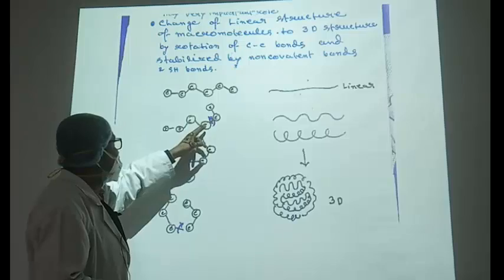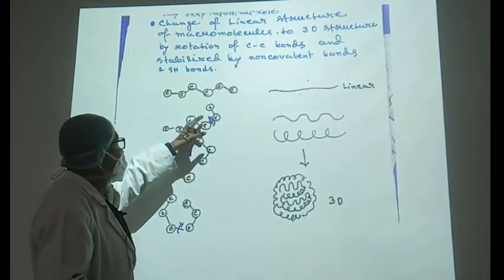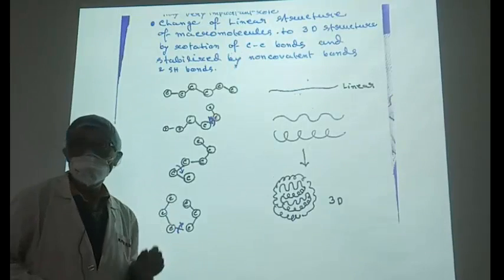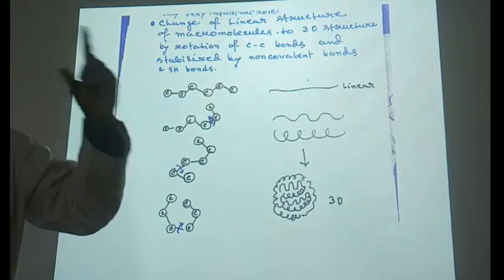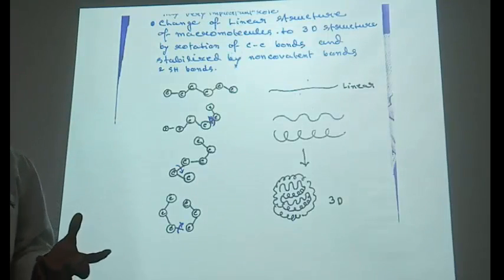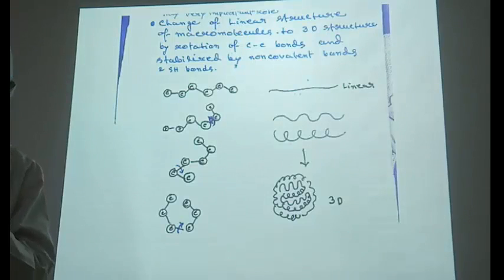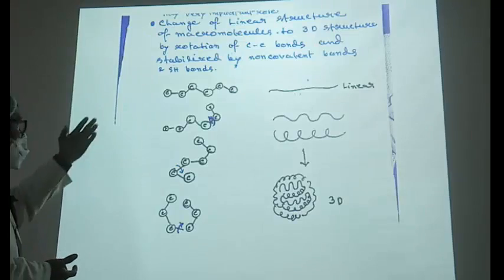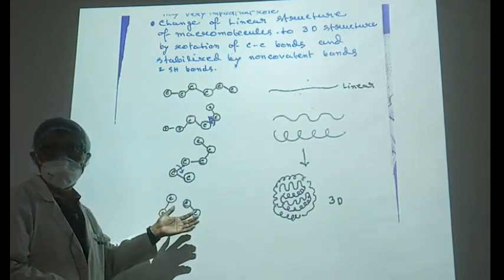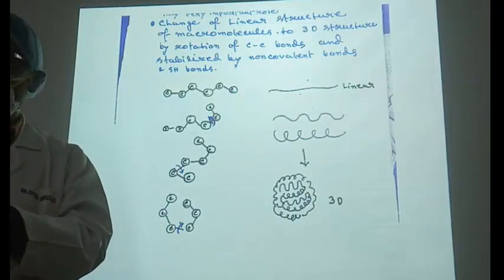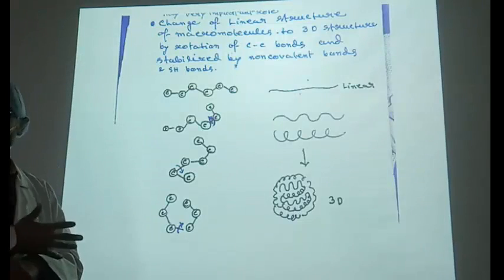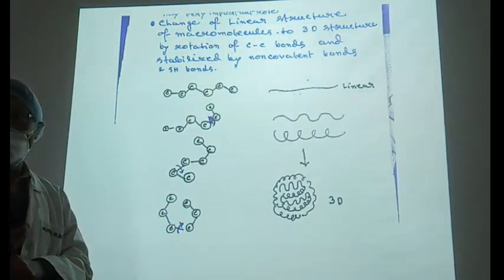And this one amino acid comes close to the other. Why does this amino acid come to this? Because there are two non-polar groups of amino acids which are indirectly pressurized by the water structure to come close to each other. And that is the shape, and that's why the sequence actually helps in bending and folding. And that's why primary to secondary and secondary to ultimately tertiary structure forms, which you will learn in more detail in your chemistry classes of protein and amino acid. So I am just giving you some examples of the importance of water here.